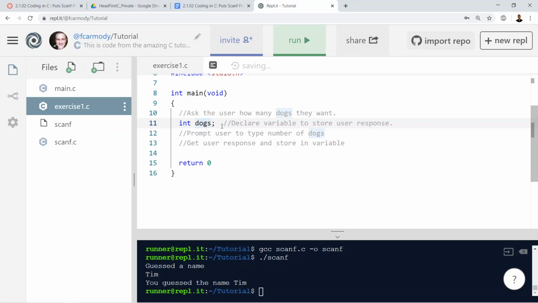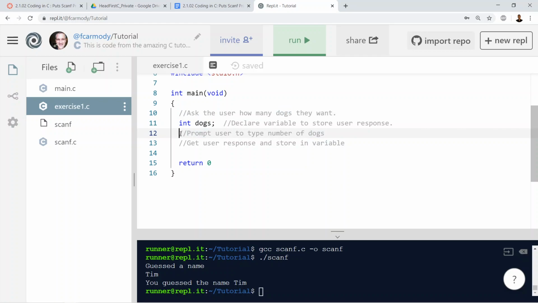I can name it anything. And we're going to think of that dogs as a box, okay? A box with the label dogs on it. And the only thing that will fit into that box is an integer. The only thing I can put in the box is an integer. The box has the name dogs on it. When I want to get whatever's stored inside the box, I just use the label on the box, and that label for this box is dogs. All right, so I've declared the variable dogs.